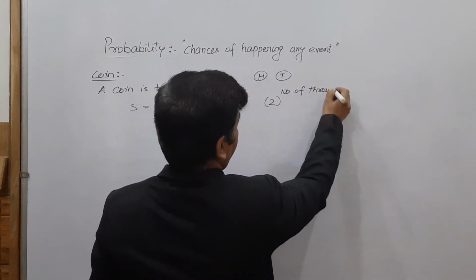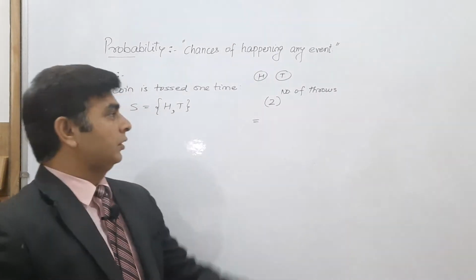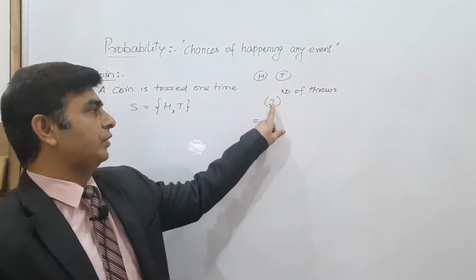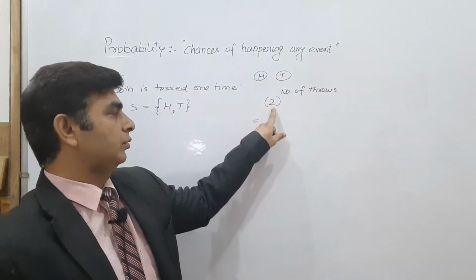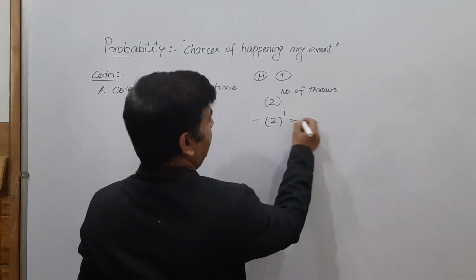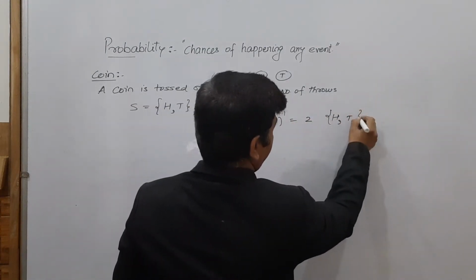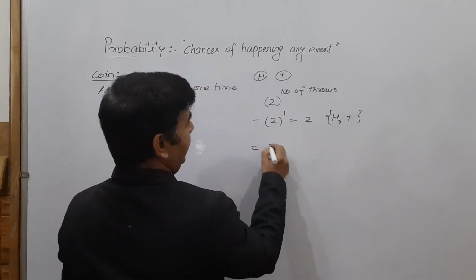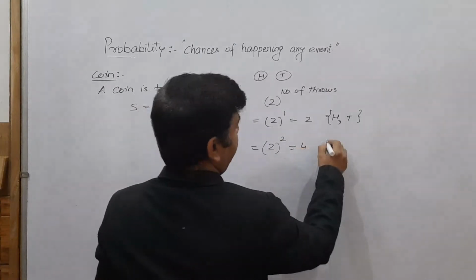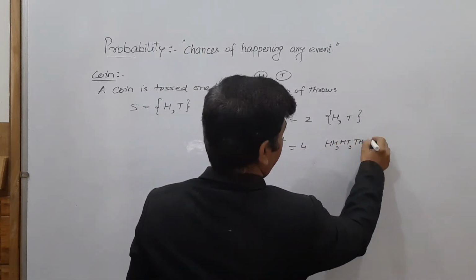In case you want to find the total number of possible outcomes, you have to take the total number of faces. A coin has only 2 faces, so take 2 to the power number of throws. If you are throwing 1 time, possible outcomes will be 2, head or tail only. Whenever a coin is tossed 2 times, it will be 2 to the power 2, which is 4. So it may be head head, head tail, tail head or tail tail.